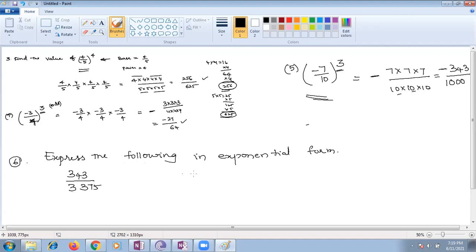You have to do the numerator separately, the denominator separately, Nana. Quickly, come on, do the numerator. Numerator 343, we know that 343 means 7 multiplied 3 times. If you don't know, you can also do prime factorization. Please mute yourself. Someone is unmuting and making noise in the classroom. So 7, how many times? 7 three times, so we can write it as 7 multiplied with 7 multiplied with 7.